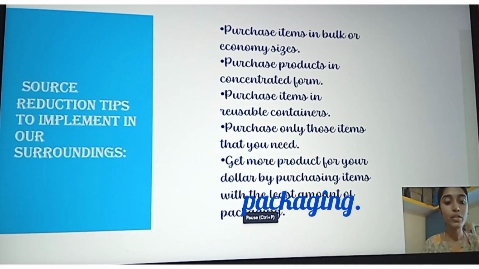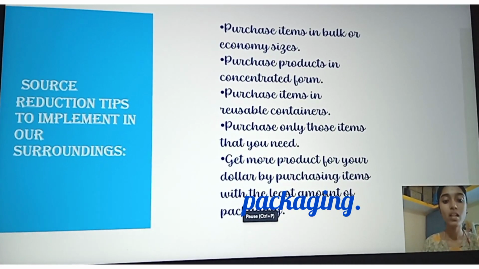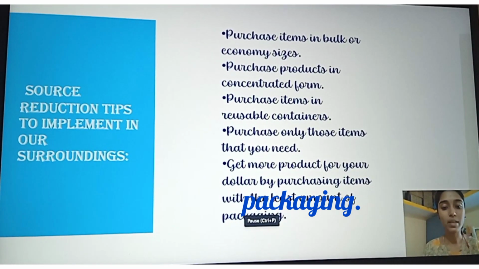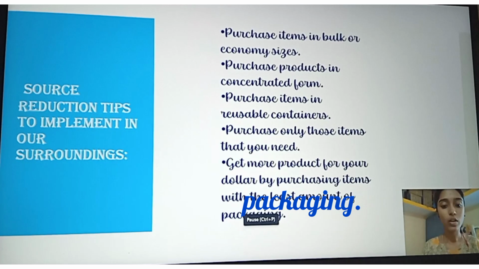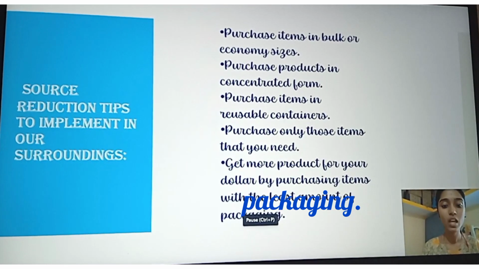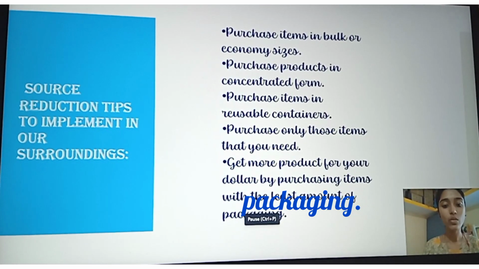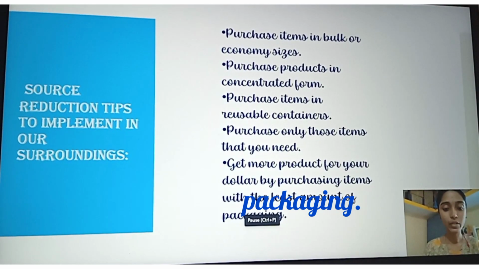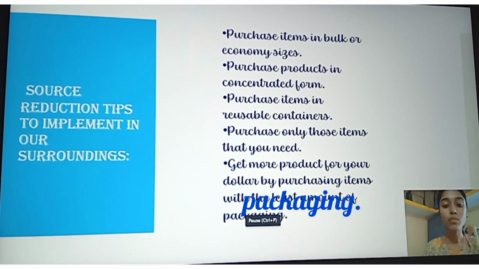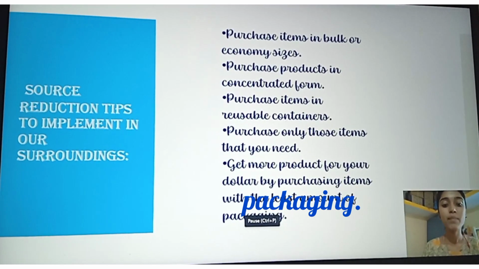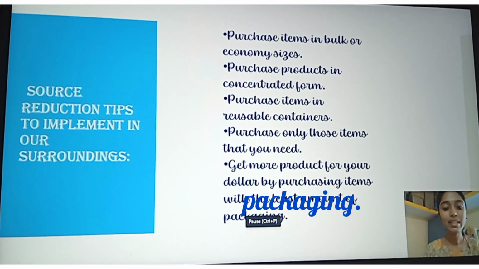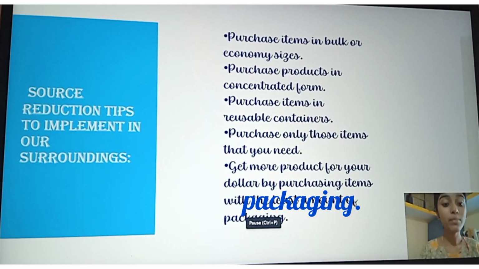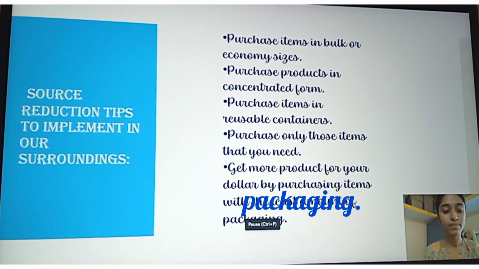Source reduction tips to implement in our surroundings. First one is purchase items in bulk or economy sizes. Purchase products in concentrated form. Purchase items in reusable containers. Purchase only those items that you need. And the last one is get more product for your dollar by purchasing items with the least amount of packaging. These are the source reduction tips which we need to implement in our surroundings.